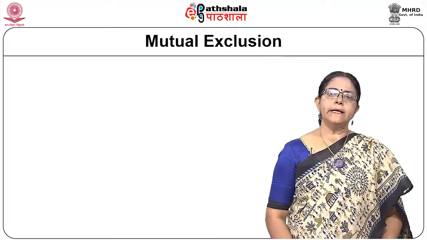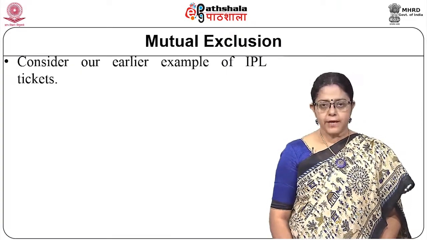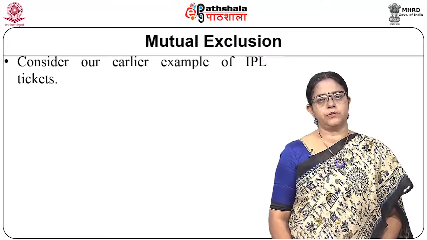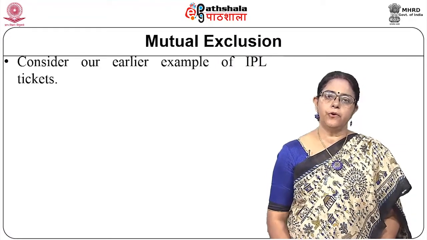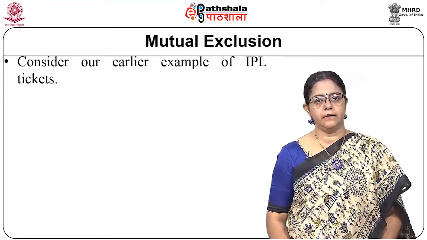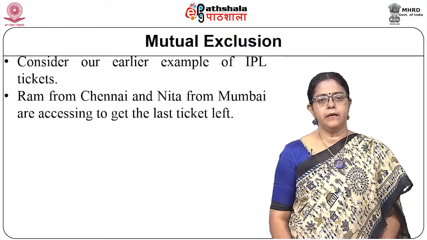So, what is mutual exclusion? To understand the concept of mutual exclusion, let us look at an example. We will follow the same example that we have taken earlier on, our IPL ticket example.